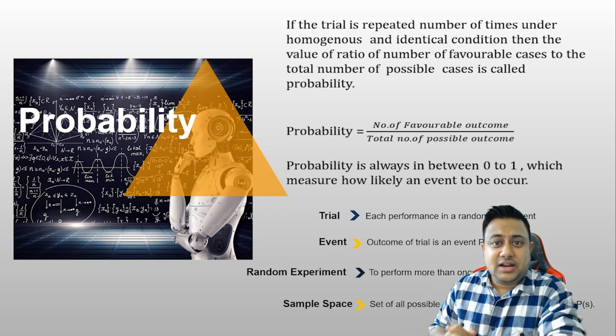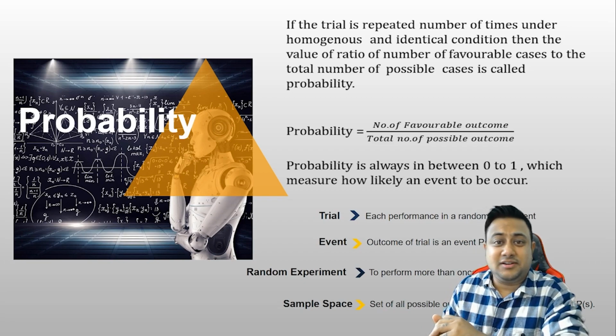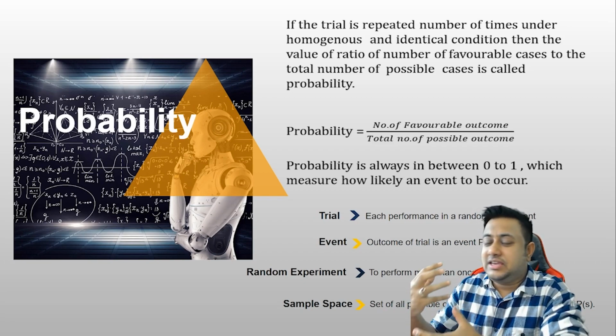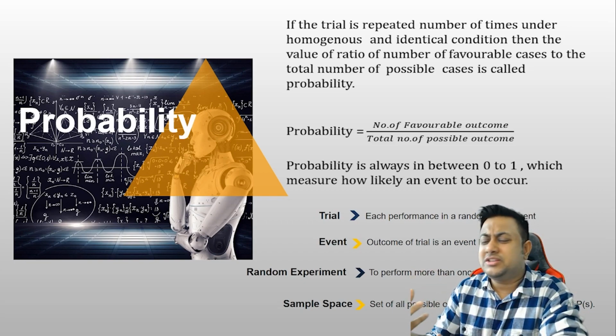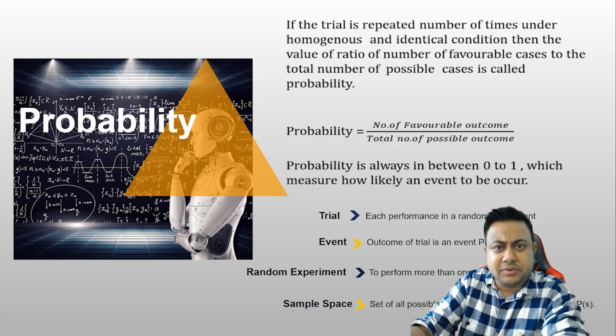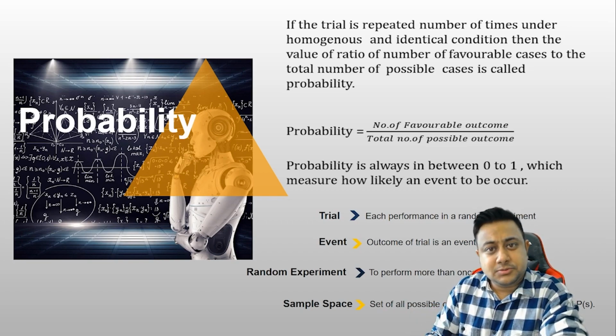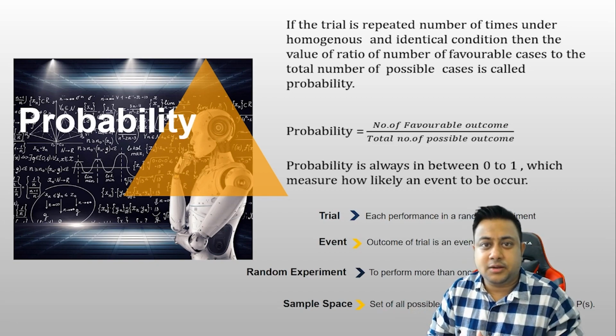Let's try to understand different terminologies in probability. What is a trial? A trial is each performance in a random experiment. What is an event? The outcome of a trial is an event. What is a random experiment? An experiment that can be performed more than once. That means you are performing an experiment; tossing a coin is an experiment. What is sample space? The total set of all possible outcomes in a random experiment.